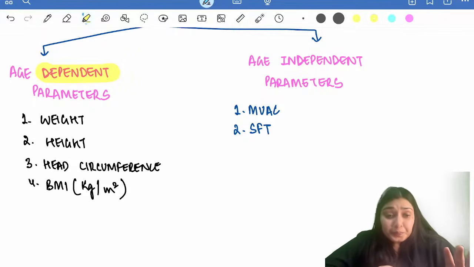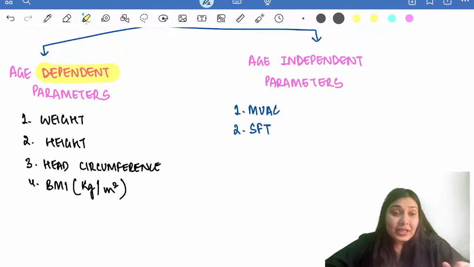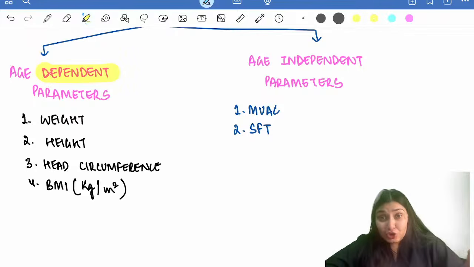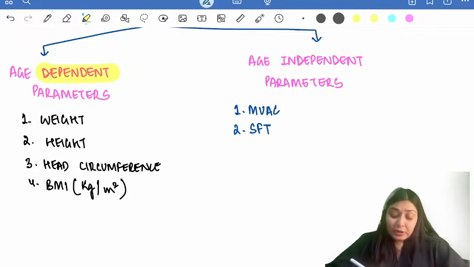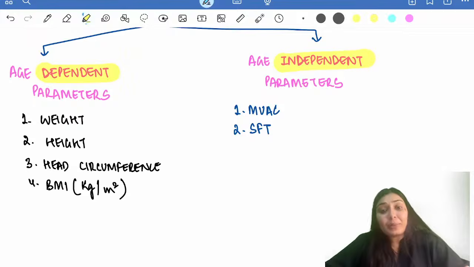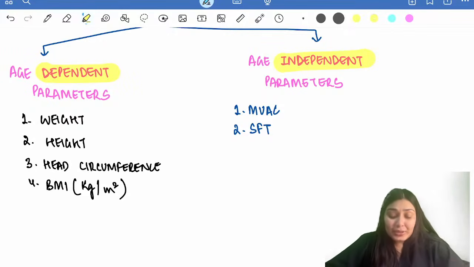If I tell you that weight of a 1-year-old child is 3 kg, is it normal? No. But if I tell you weight of a newborn is 3 kg, that's normal. So weight is something that is dependent upon the age. So some parameters are age dependent parameters like weight, height, head circumference, then come age independent parameters. These include mid-upper arm circumference and skin fold thickness. Now let's go through each of these parameters quickly.